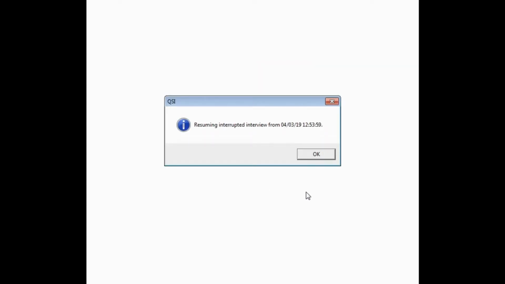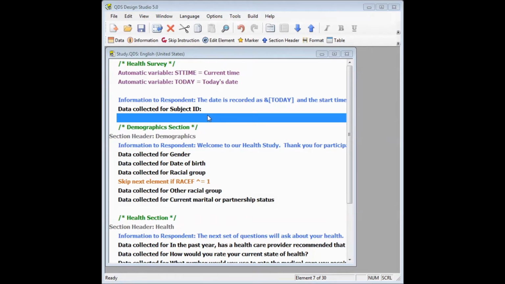You'll get a notification from ACASI regarding the interview that it's resuming. After you click OK, from this point you can continue and complete your survey. Next, we're going to take a look at how to resume an interview that has been renamed with the Generate Unique Data File for each interview ACASI build option.